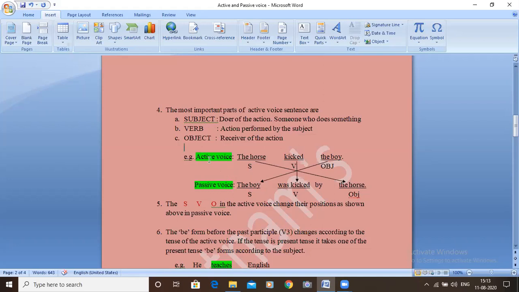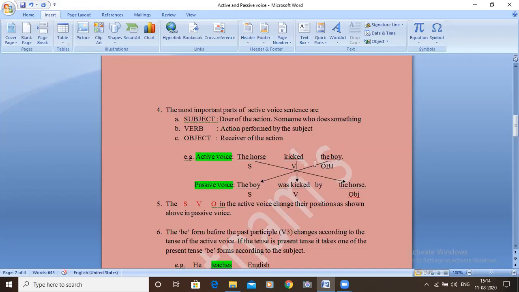See here, active voice: the horse kicked the boy. See, the horse is the subject, kicked is the verb, and the boy is the object. See, they change their positions in passive voice.